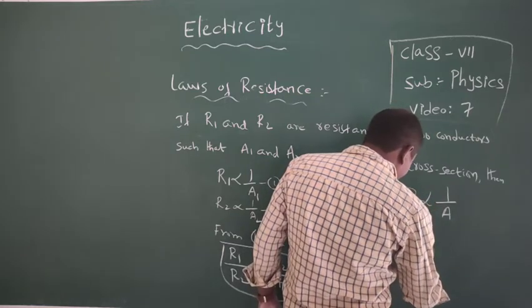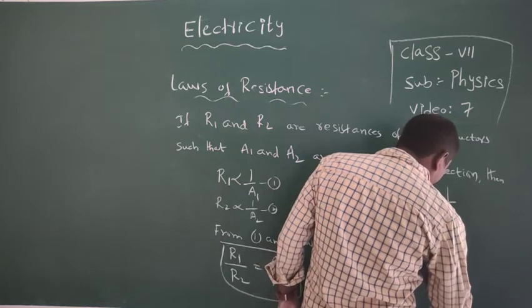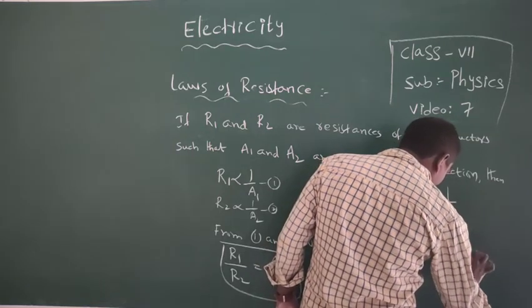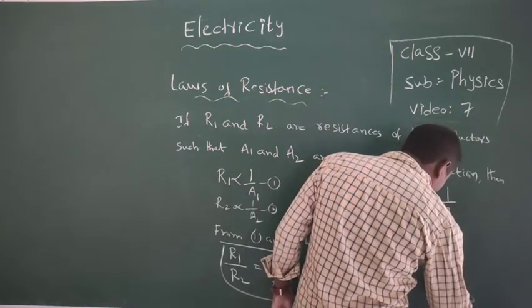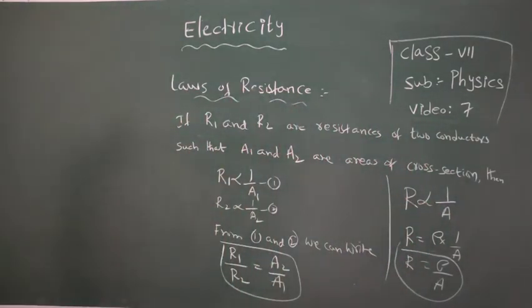We can write R is equal to rho into 1 by A, that is R equal to rho by A. So here rho is called specific resistance or resistivity.